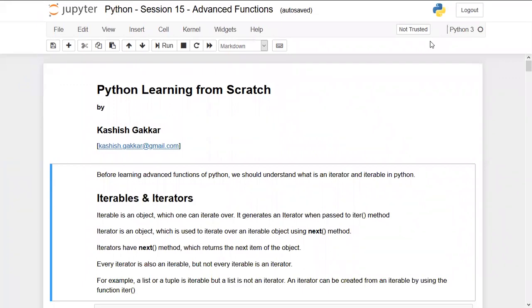Is my screen visible? Yeah, it's visible. Okay.